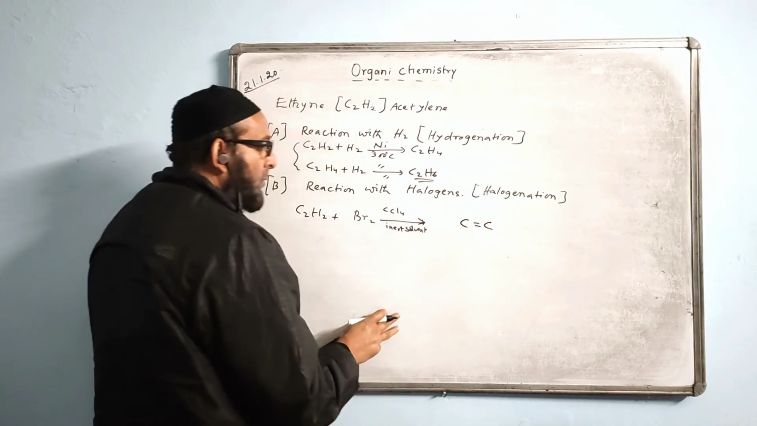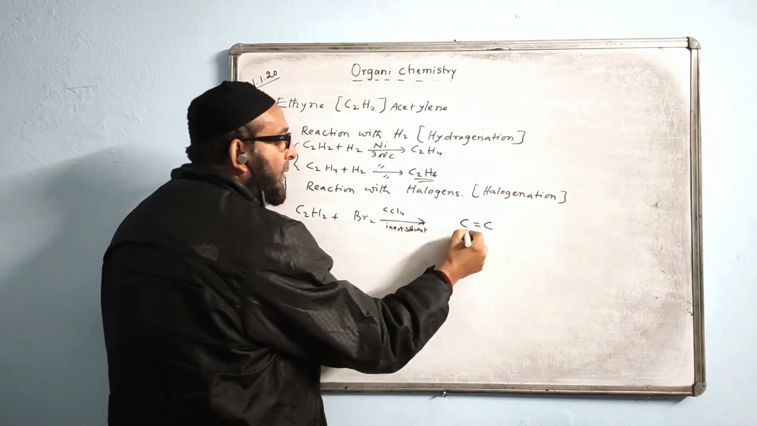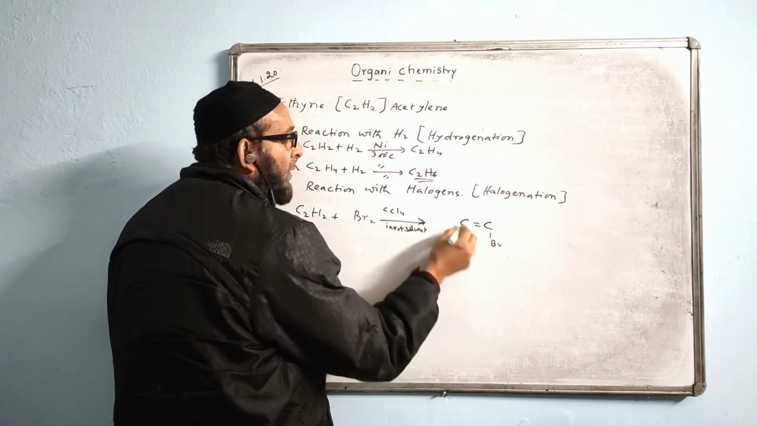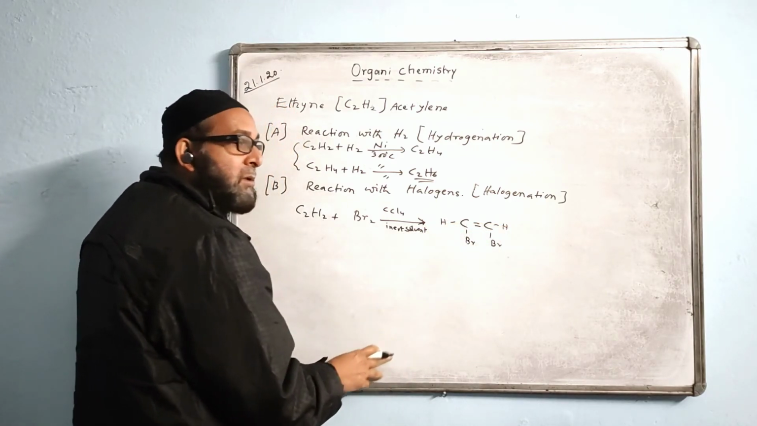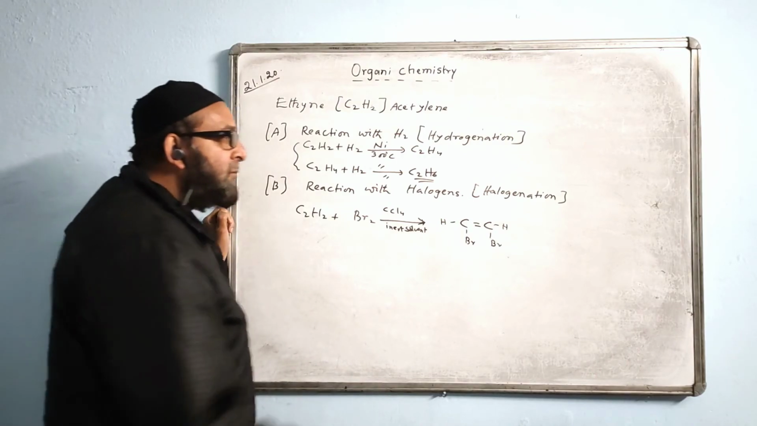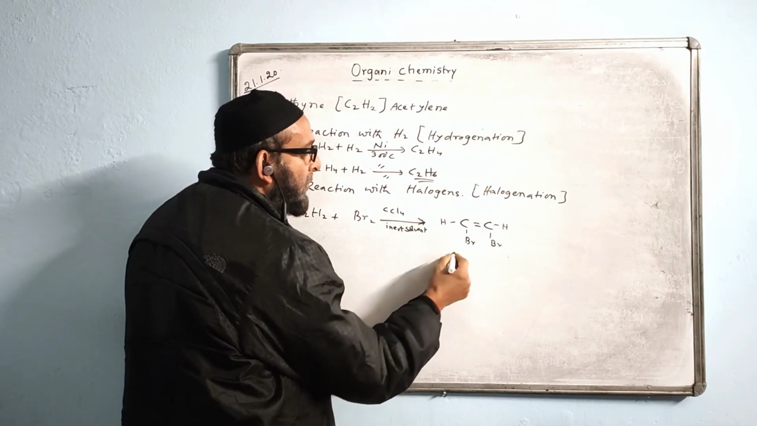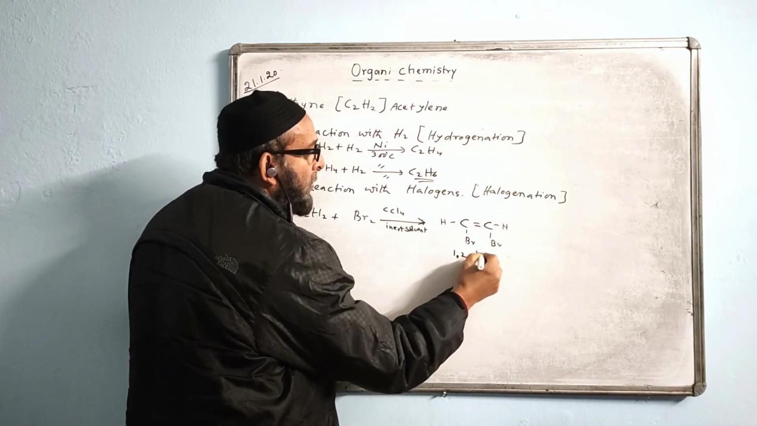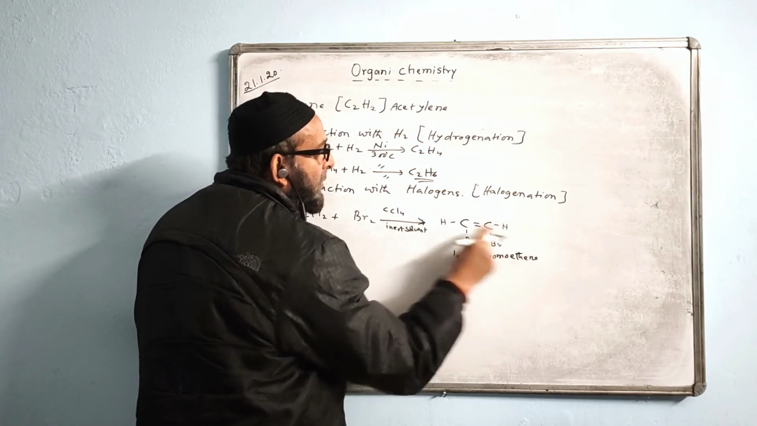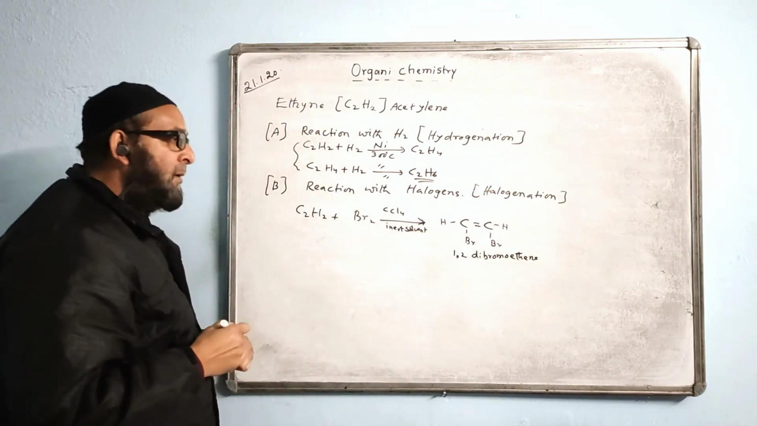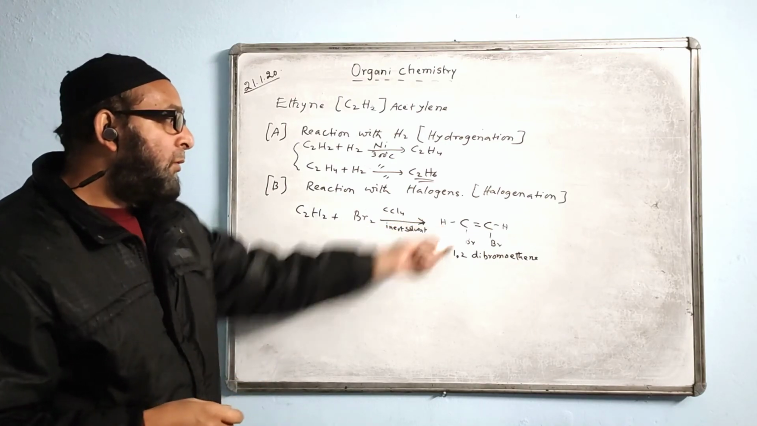I will show a carbon-carbon double bond between them, because the triple bond is changing to a double bond. Two Brs are added, so you can put one Br over here, one Br over here, and H on carbons 1 and 2. What name will you give this compound? What is the IUPAC name of this compound? Tell me. 1,2-dibromoethene, because of the double bond here.